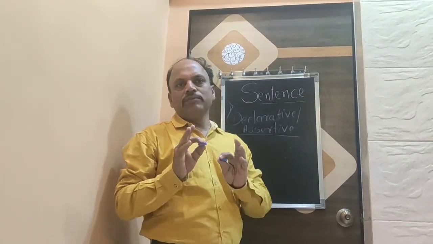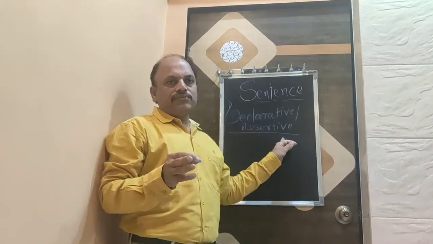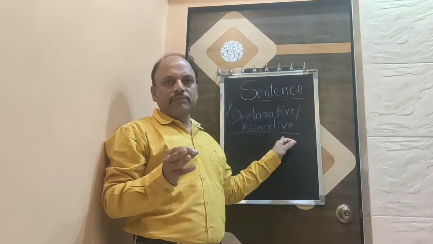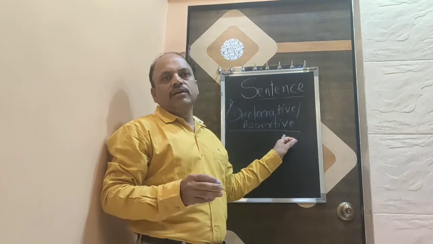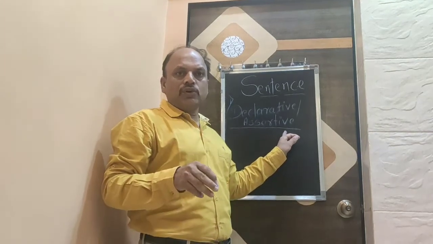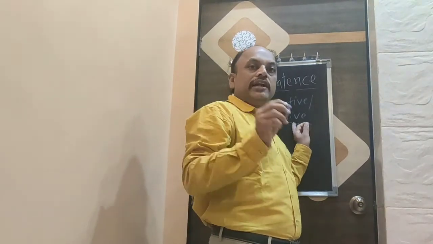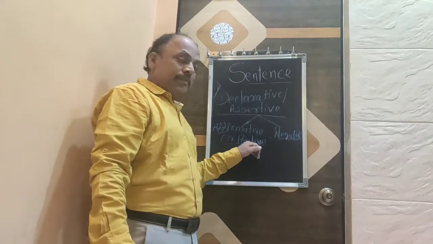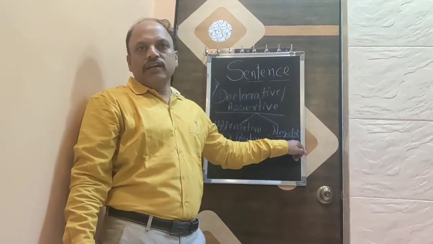See, there are two types of assertive or declarative sentences. First one is affirmative, that is also called a positive sentence, and another one is a negative sentence.